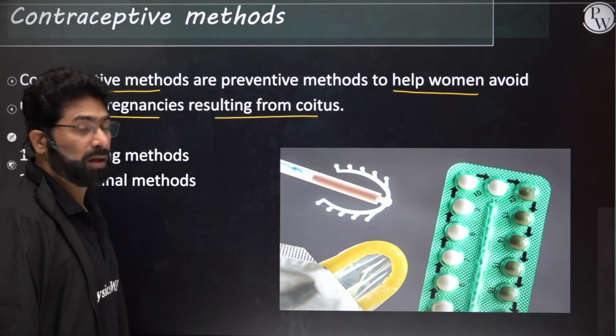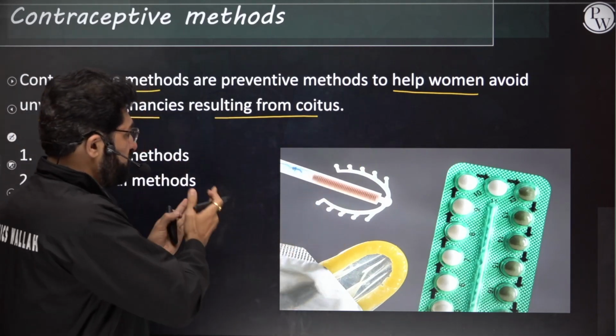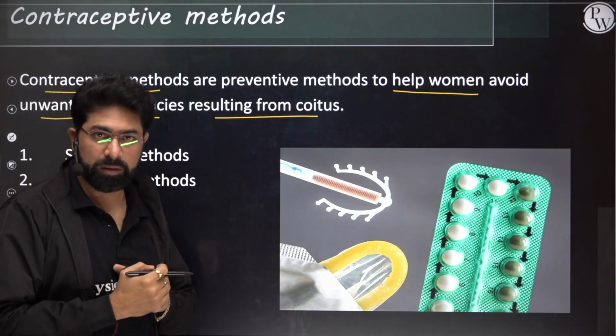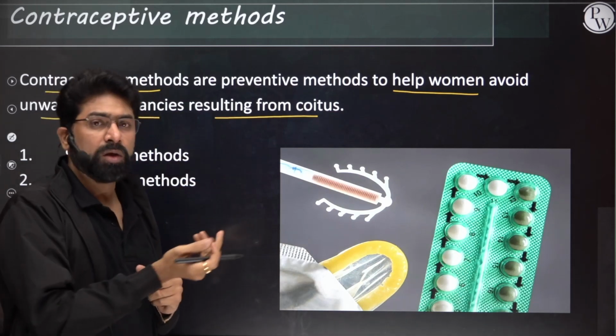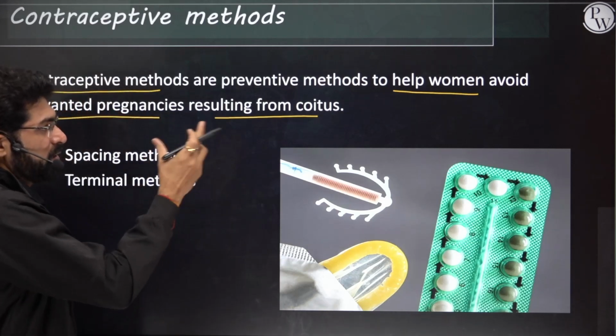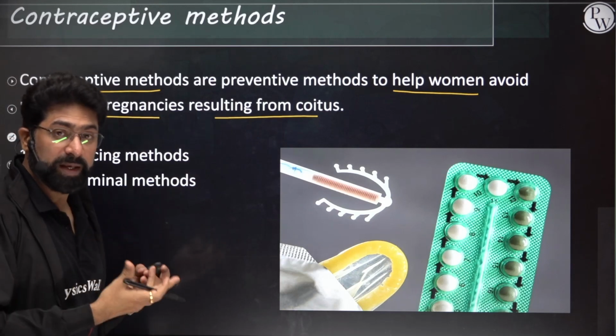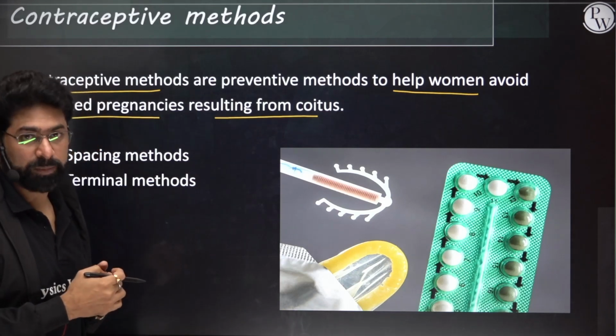That doesn't mean men don't use them, but most contraceptives are meant for women, except condoms for males. That's why we usually make females more aware about these contraceptives.